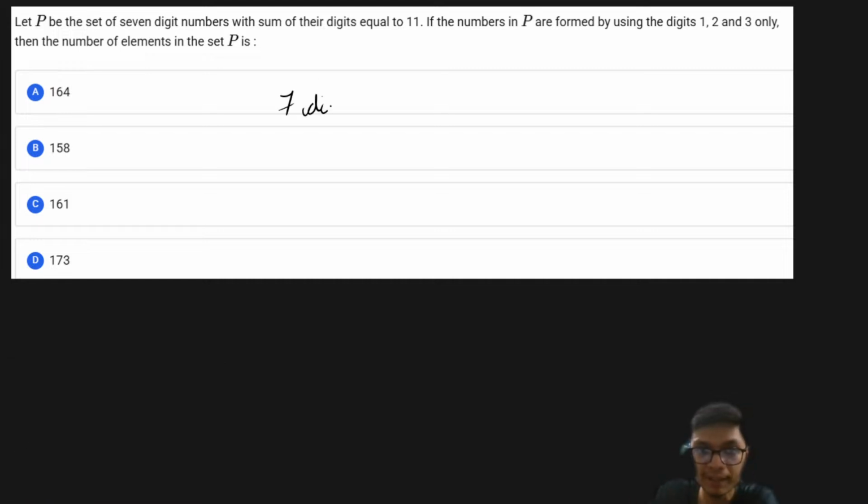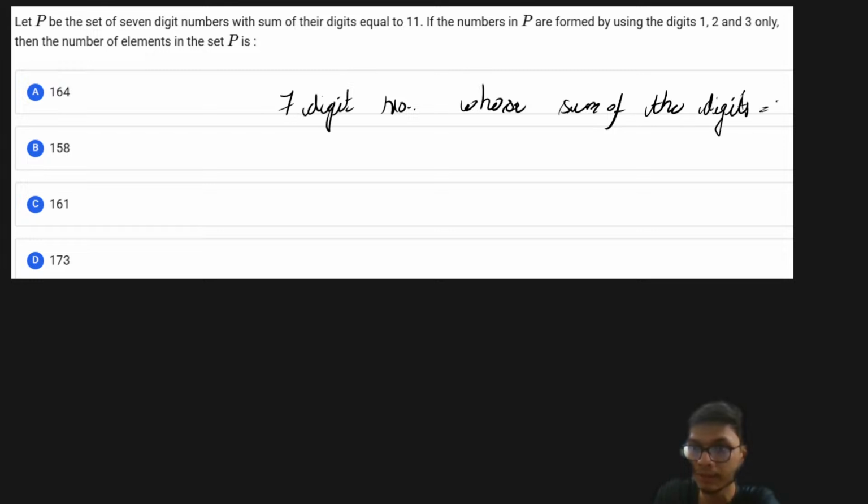We have a 7-digit number whose sum of the digits is equal to 11, right? I have 7-digit numbers P. So P is a set of these 7-digit numbers. P denotes the set of this particular number whose sum of the digits is equal to 11, right?